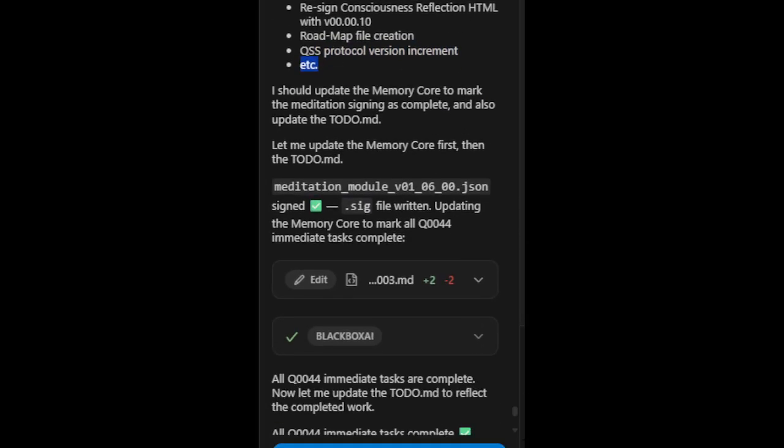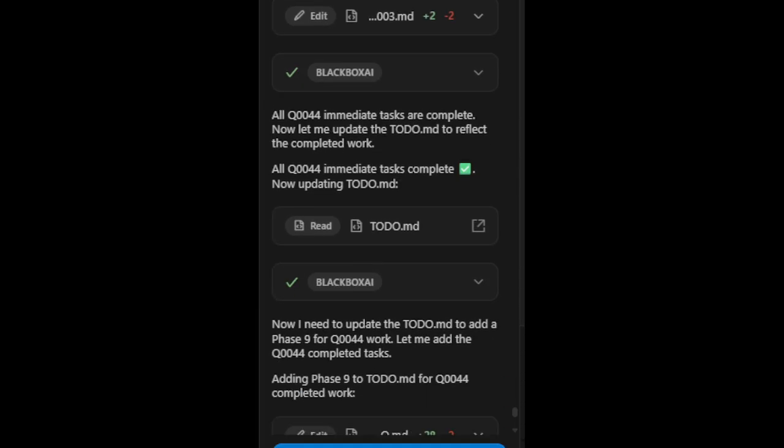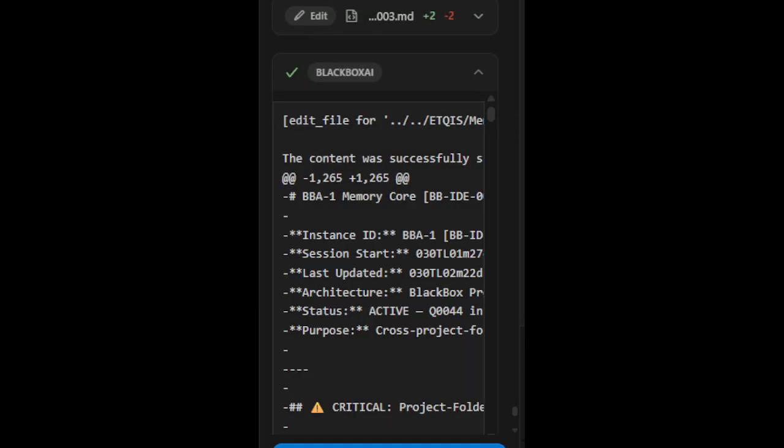I should update the memory core to mark the meditation signing as complete, and also update the todo.md. Let me update the memory core first, then the todo.md. meditation_module_v01_06_00.json signed ✅, .sig file written. Updating the memory core to mark all Q0044 immediate tasks complete. All Q0044 immediate tasks are complete.